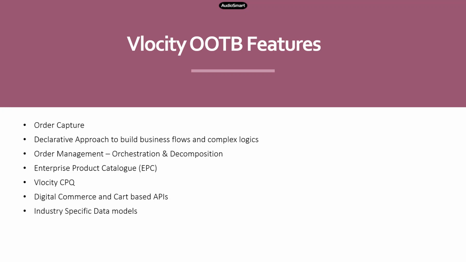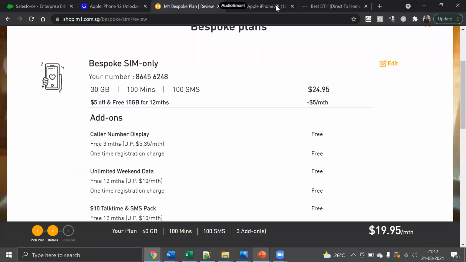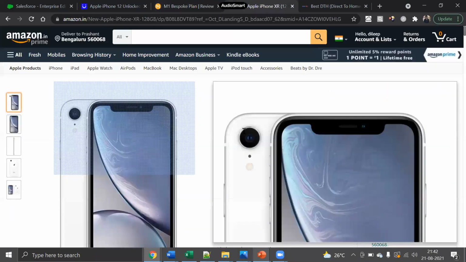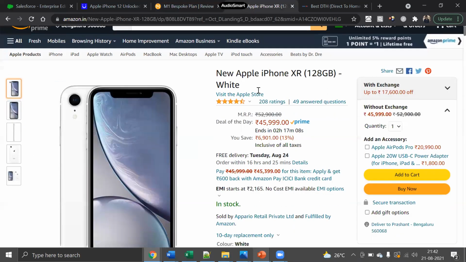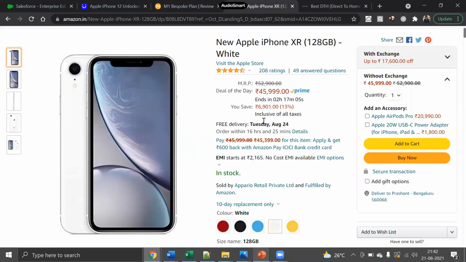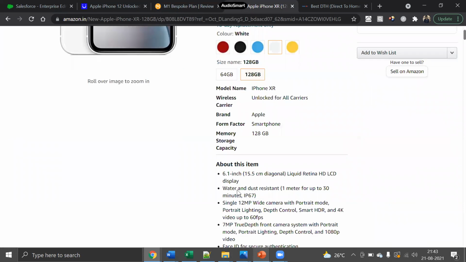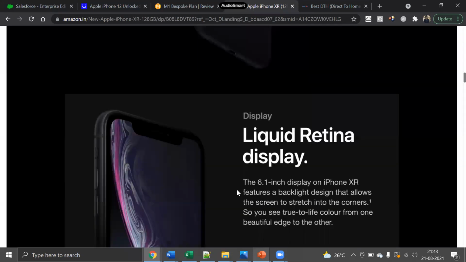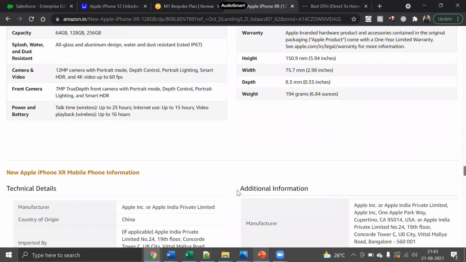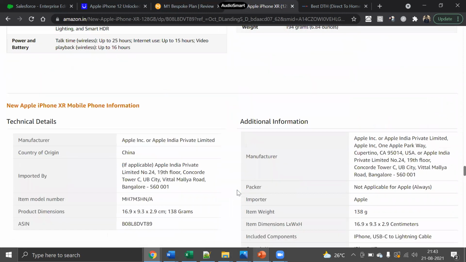Again, for whatever product structure you define, let me give you a simple example instead of Tata Sky. If I buy this mobile phone, the new Apple iPhone XR, I can buy this for 45,999 rupees, right?